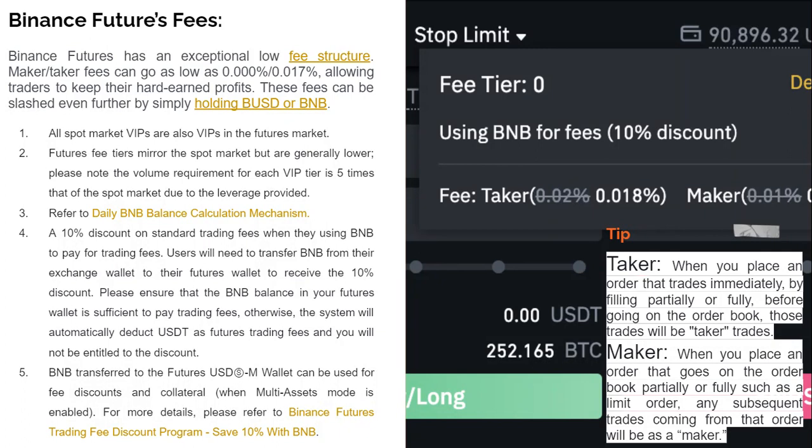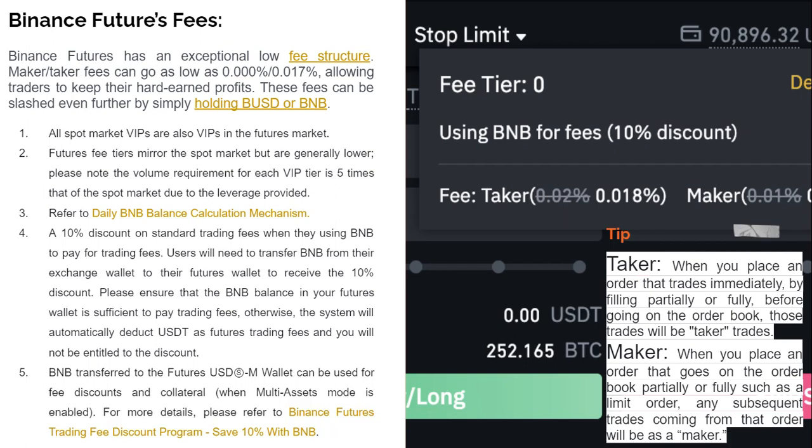Futures fee tiers mirror the spot market but are generally lower. So you need to know that the volume requirement for each VIP tier is 5 times that of the spot market due to the leverage provided. You can also refer to the daily BNB balance calculation mechanism in order to get a complete and accurate calculation on the fees for the BNB mechanism.